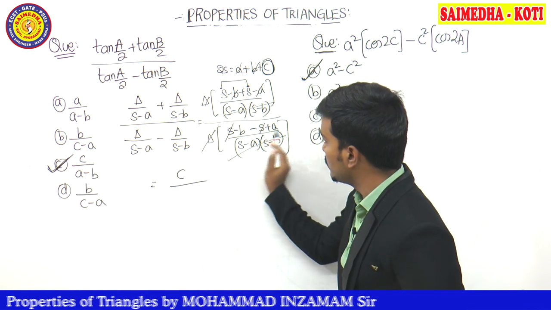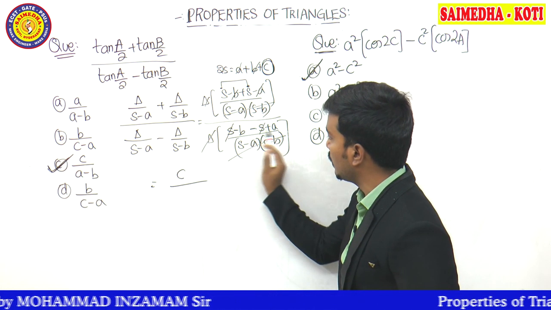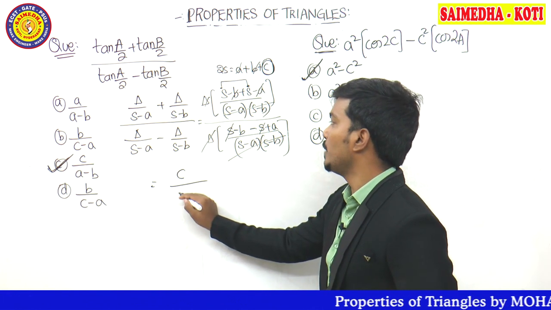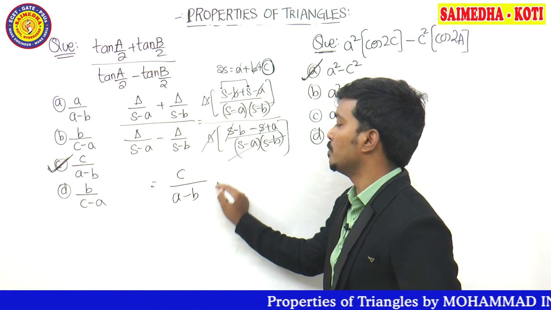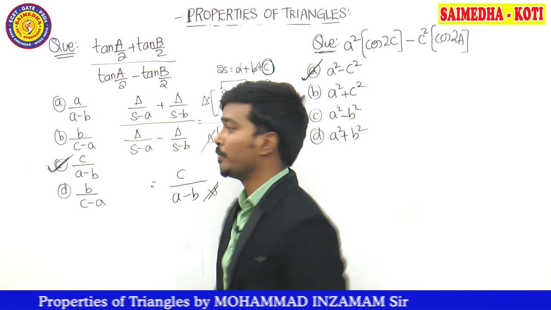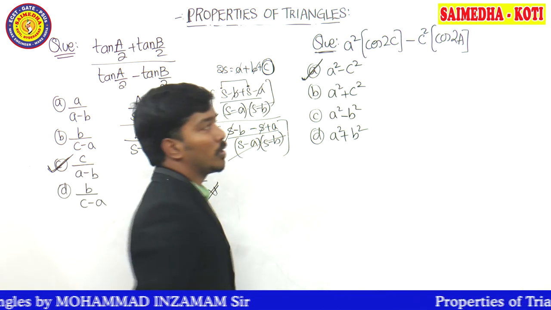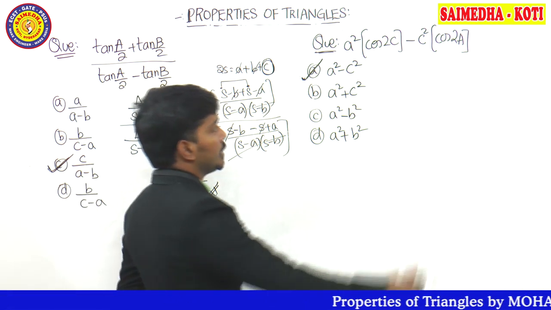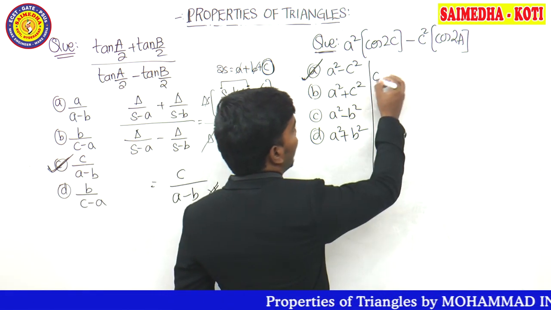In the denominator, observe here, guys, what are the two alphabets which are remaining? Minus b plus a, that is a minus b. So what's the correct answer? C by a minus b. That you have already put as the correct answer. Observe the question here now. A square cos 2c minus c square cos 2a. So I am writing the a square as it is, guys.